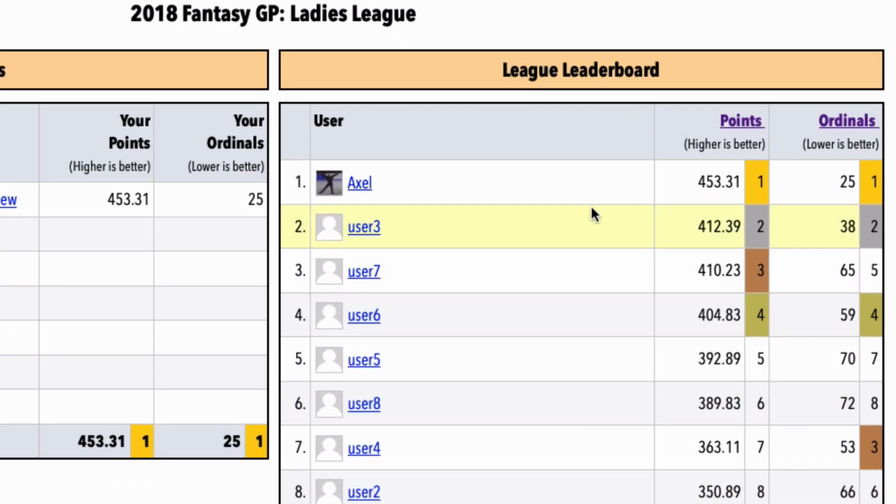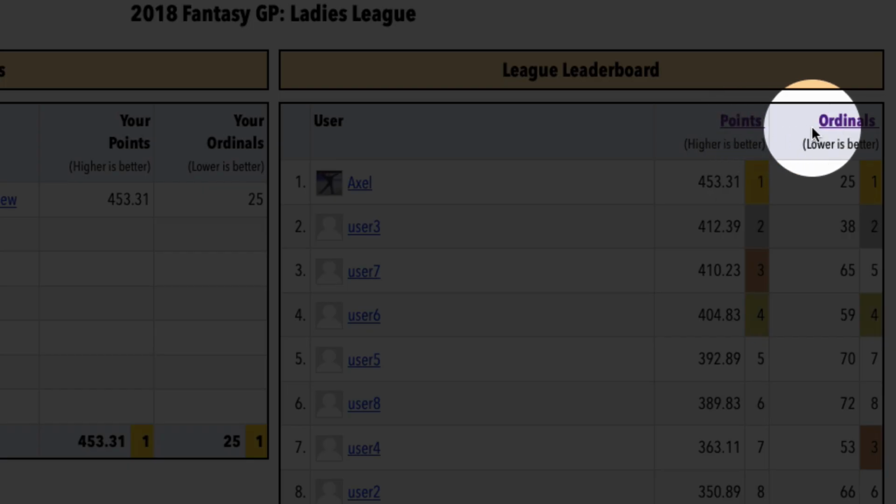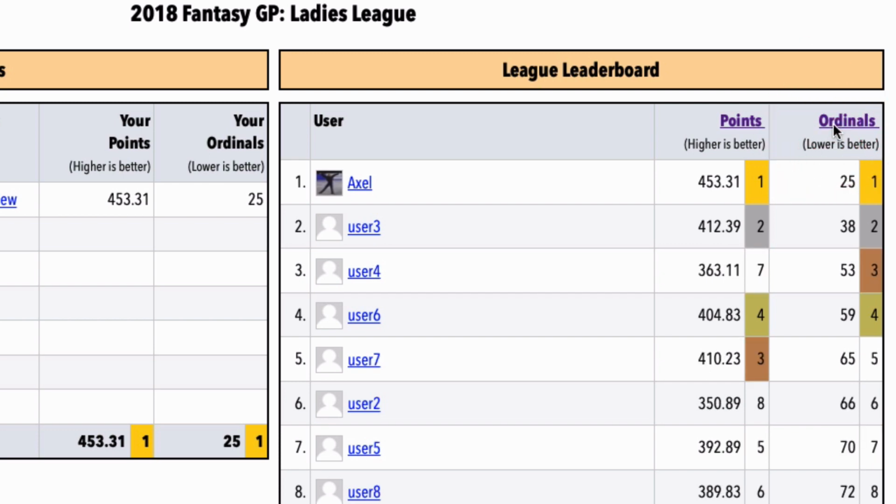The results can be sorted in one of two ways. Either results are sorted by points, or results are sorted by ordinals. You can change which result type you are sorting by clicking on the points or ordinals links here. You'll see the table resort.